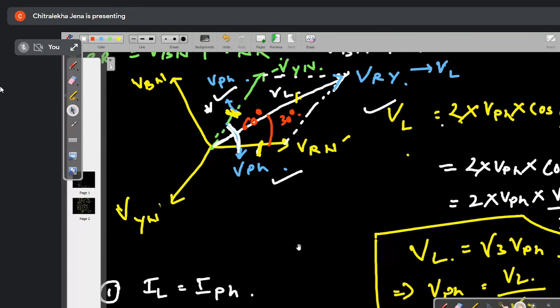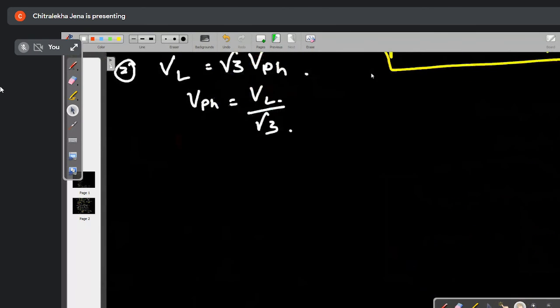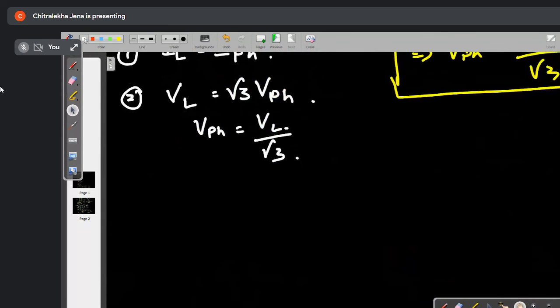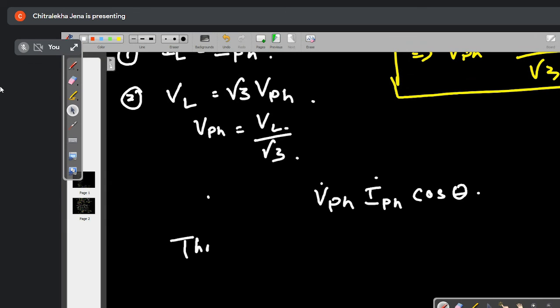Okay. So now the last one, coming to power. What is your single phase power? This one I have already explained in the theory class. Single phase power is V phase into I phase into cos theta, where theta is the angle between V phase and I phase. In three phase power, we just multiply by 3.